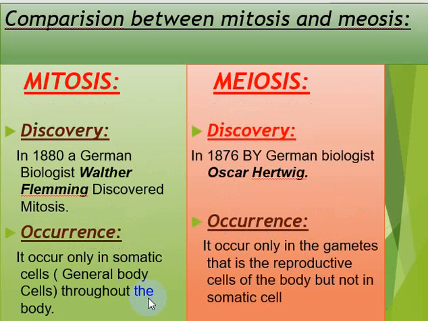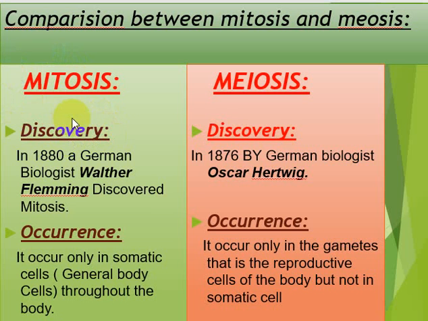The next difference is discovery. Technically it can be written in the first part, but preferably the definition should be placed first as per the norm of biology and science.